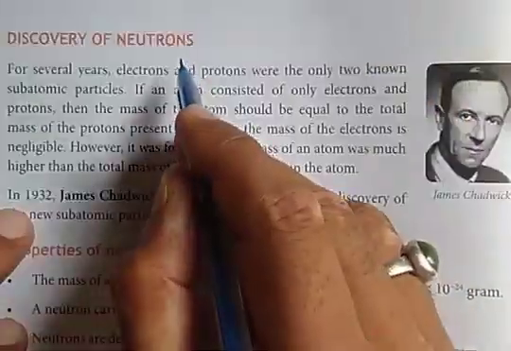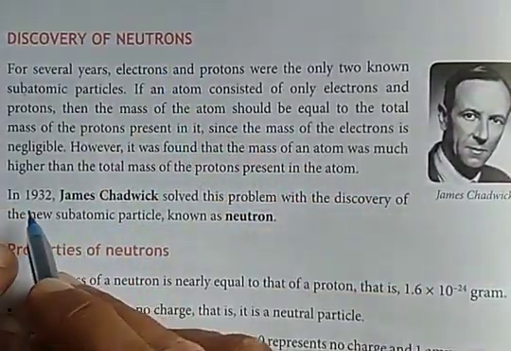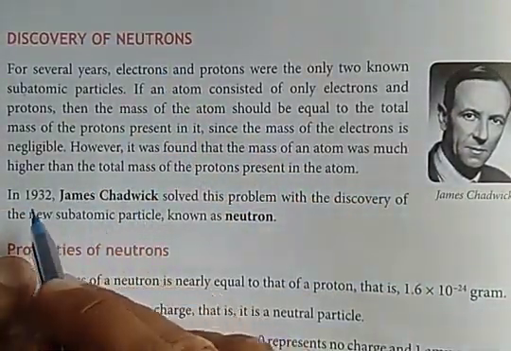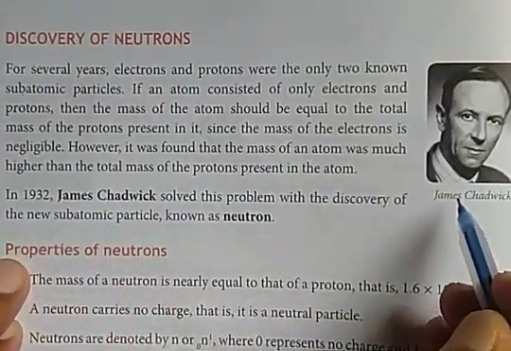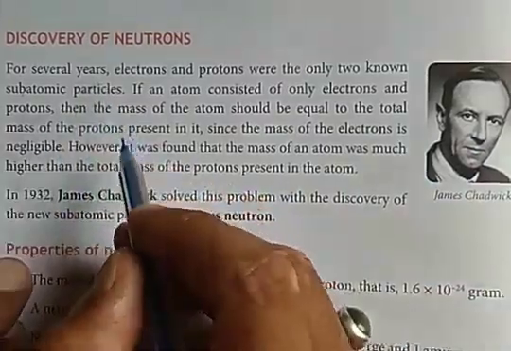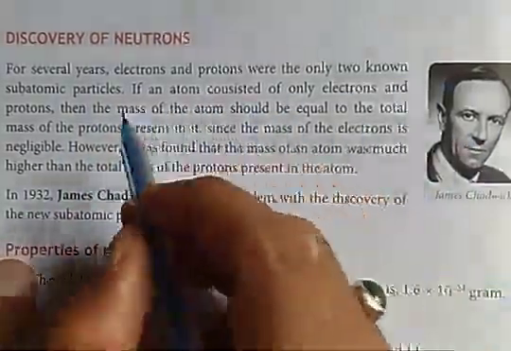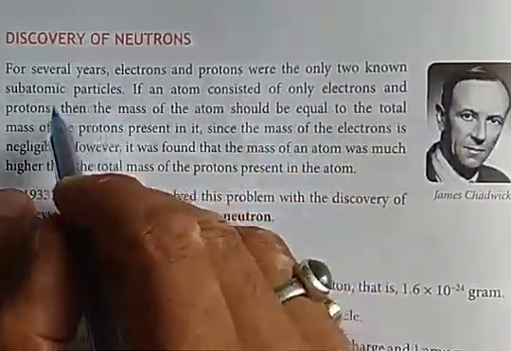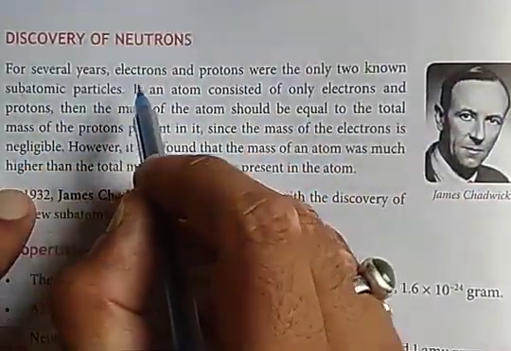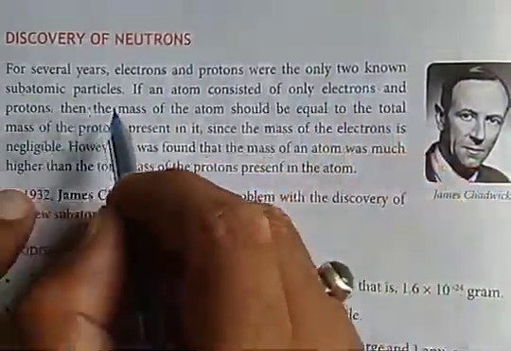Discovery of neutrons. The neutron was discovered by James Chadwick in 1932. This is the picture of James Chadwick. James Chadwick discovered the third subatomic particle, neutrons. For several years, electrons and protons were the only two known subatomic particles.